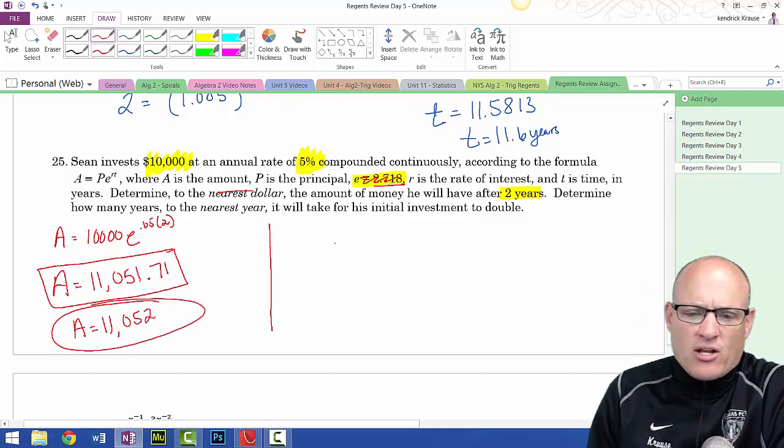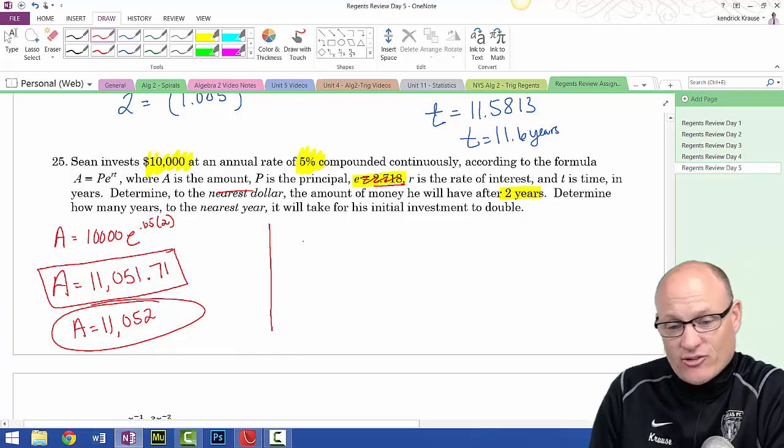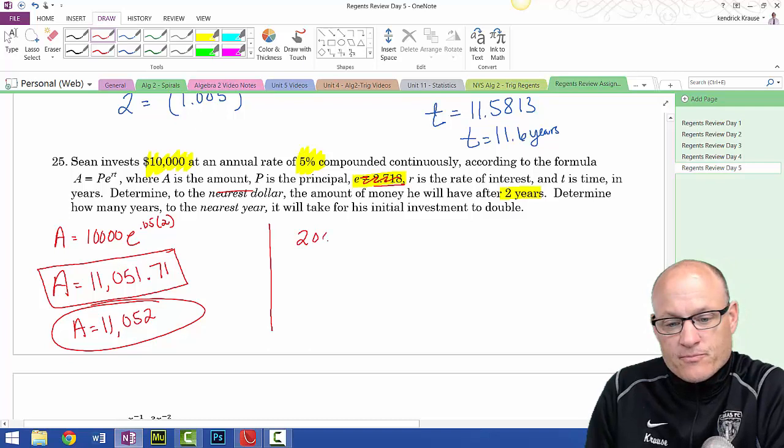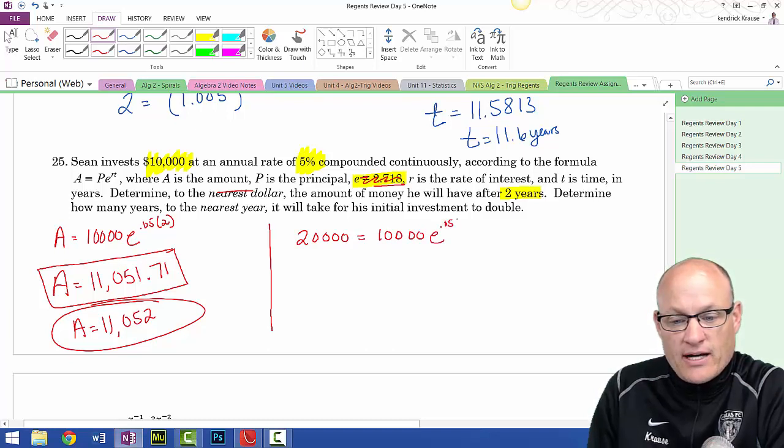Okay, so how long will it take my initial investment to double? So that if I started at 10,000, I want to end with 20,000. So 20,000 is equal to 10,000 E to the 0.05 T. I'm going to get the weird thing alone by dividing by 10,000.